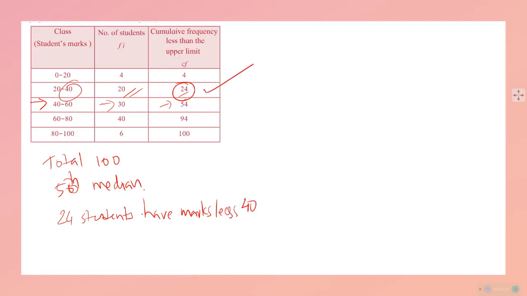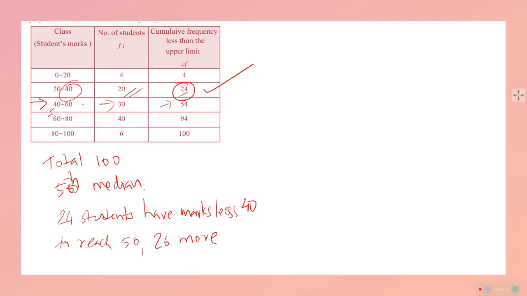Now, to reach 50 there are 26 more students. Those 26 are in this class, 40 to 60 mark class. Correct? And we know that the 50th score is in between 40 to 60, ये हमको गारंटी है.